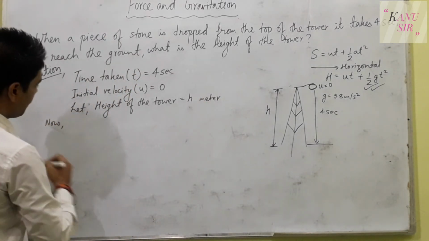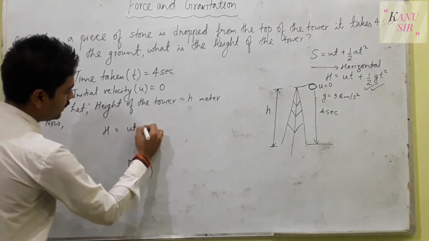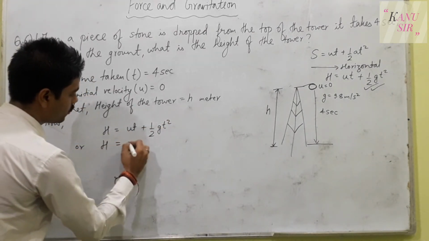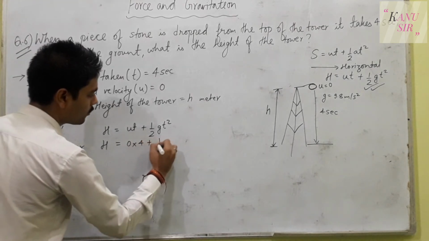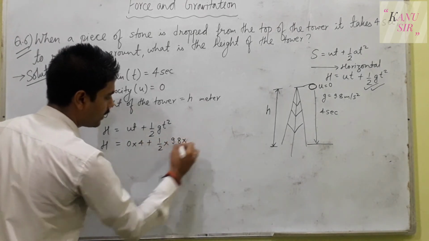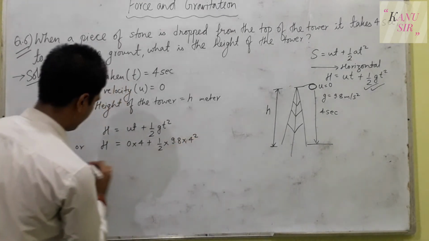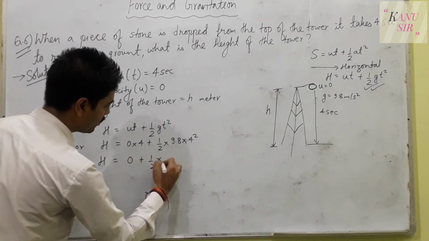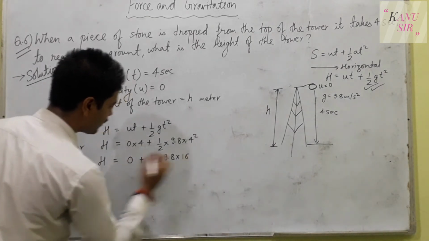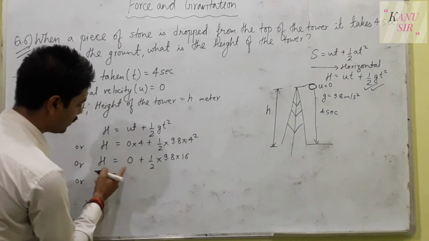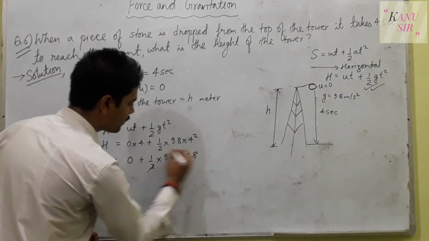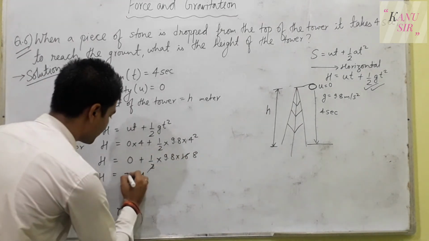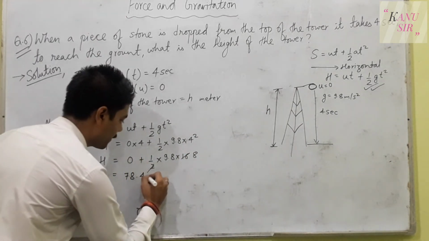Now height is equals to ut plus 1 upon 2 times gt square, or height h is equals to u is 0, time taken is 4 plus 1 upon 2, gravity is 9.8, the time taken is 4 square, or height h is equals to 0 times 4 is 0 plus 1 upon 2 into 9.8, and 4 square means 16, or height is equals to 0 is removed here, 4.9 times 16, and it is 78.4 meter.